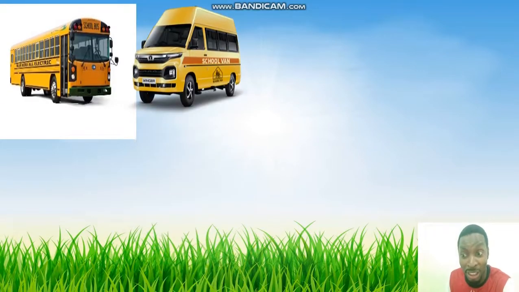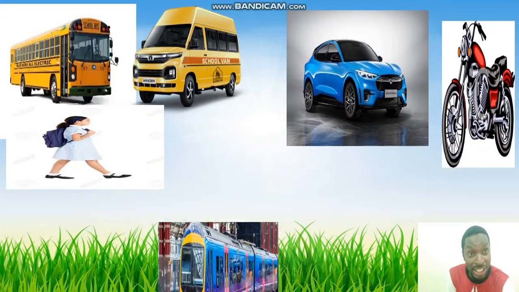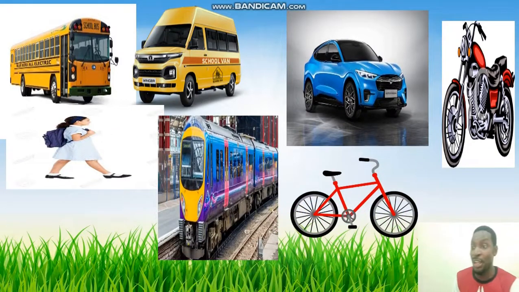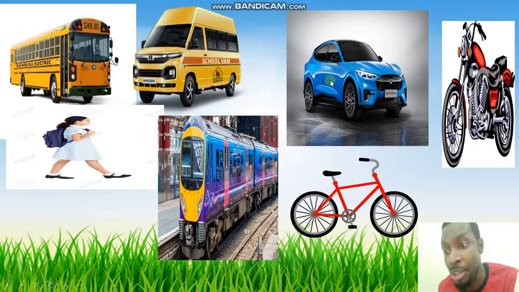Yes, students. Alright, now we've got some pictures. Can you see some pictures of means of transportation? Yes. Now we have a bus. What color is a bus? It's yellow, right? And we have a van. What color is a van? It's yellow and orange. Can you see it? Then we have a car. What color is it? It's blue. It's a blue car. I go to school by car.